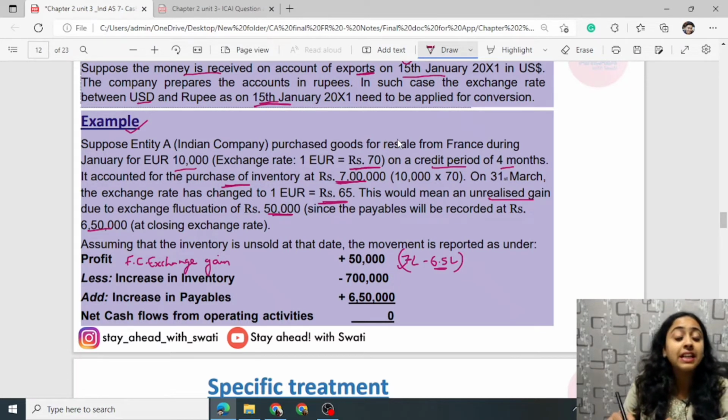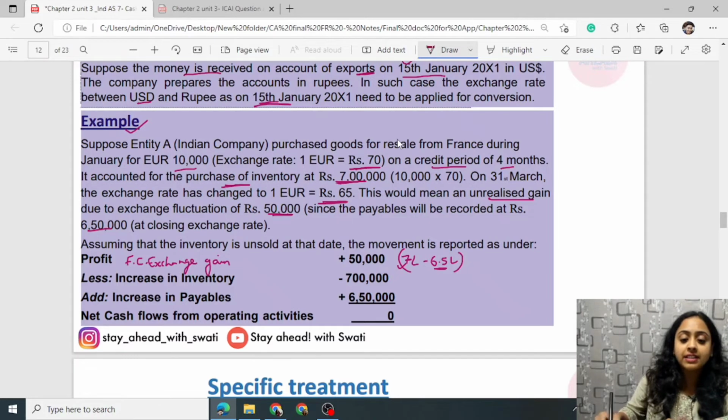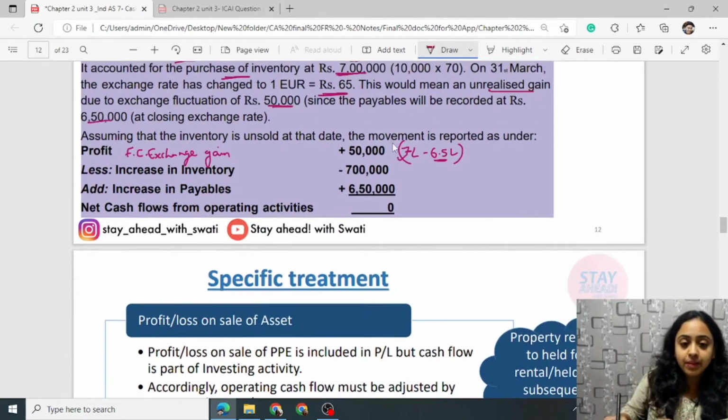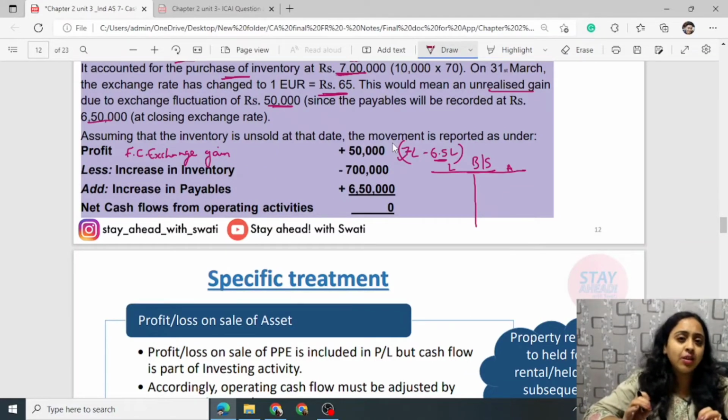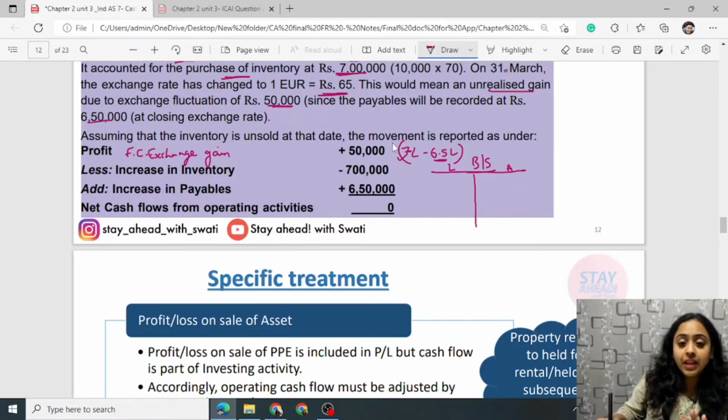Now there has been an increase in inventory. How do you calculate this? See, for example, there is a balance sheet. This is asset and this is liability. Assume that this balance sheet is frozen. You cannot move anything, and only the movement can be done in cash. So for example, the inventory needs to be balanced out. Liability and asset should be equal.